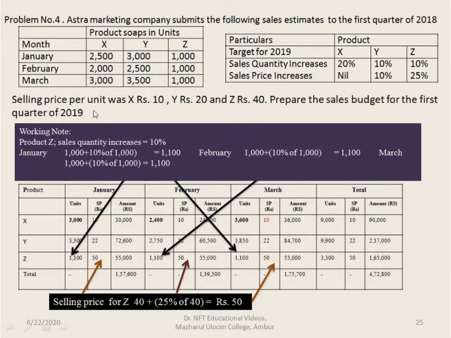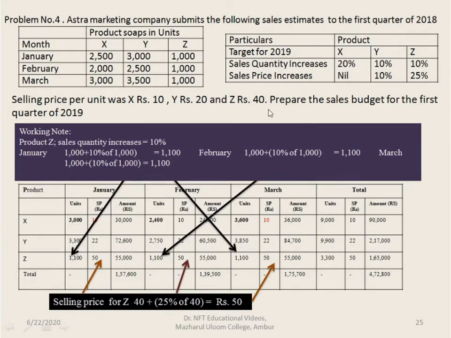Then for the product Z, sales quantity increases by 10 percentage. So 1000 units, 1000 plus 10 percentage of 1000 is 1100. Then again for February, 1000 units plus 10 percentage of 1000 is 1100 units. And for March it is 1000 plus 10 percentage of 1000 is 1100. For all the 3 months it is 1100. So that is recorded here for January, February as well as in March.